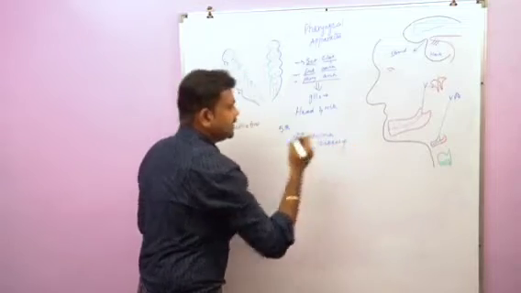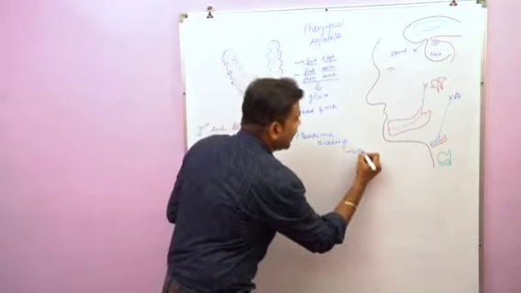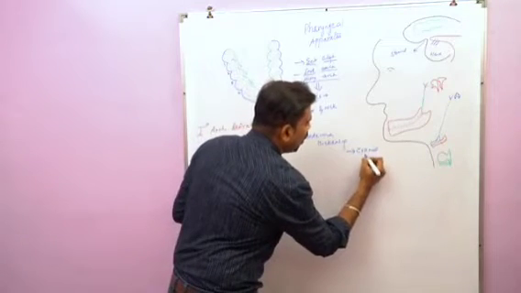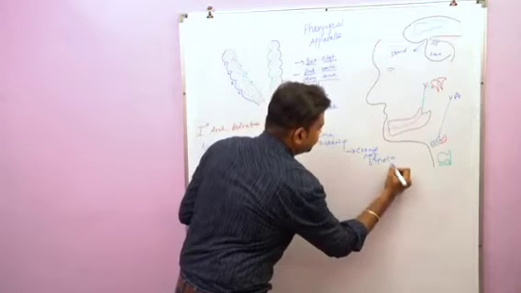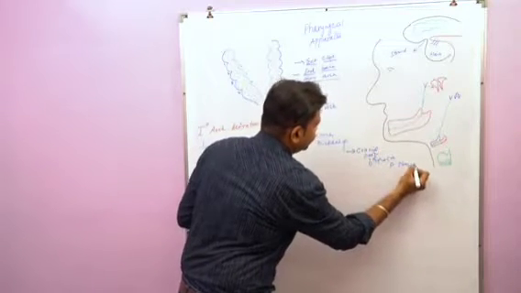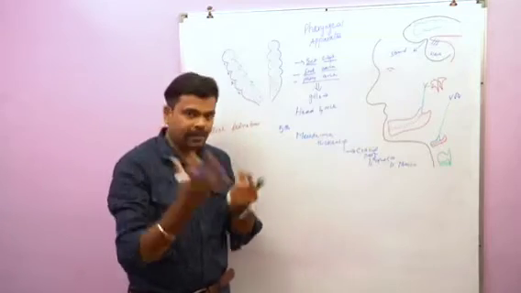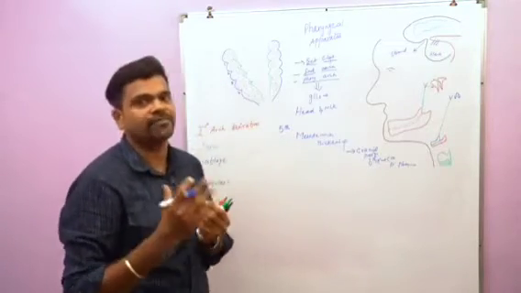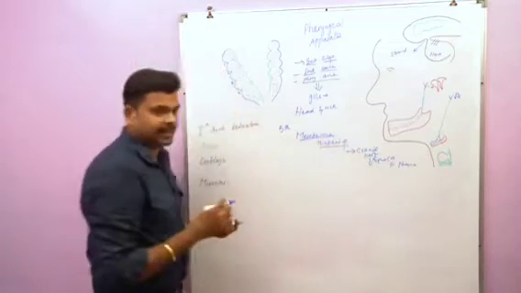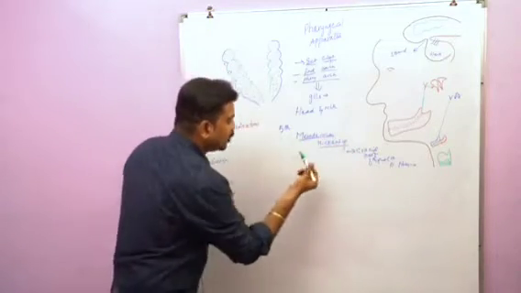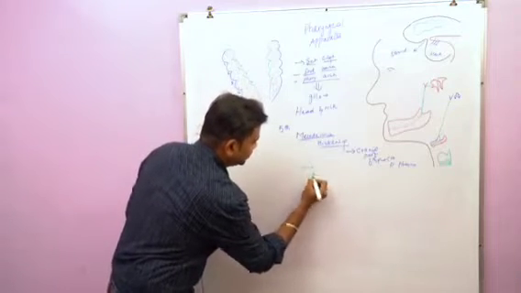This mesodermal thickening in the form of arches will be seen around the cranial part of the foregut, or we can say the primitive pharynx. That's why it is called pharyngeal arches. If you see the extension of the mesodermal thickening, on the back side, that is on the dorsal aspect, we can see the presence of the hindbrain vesicle.